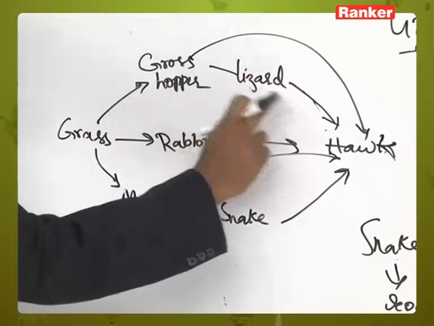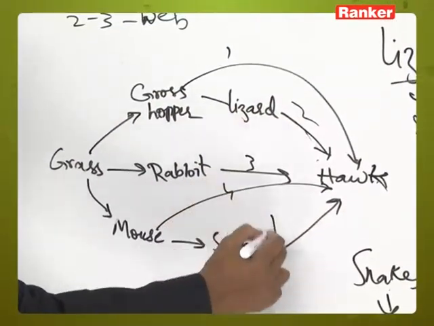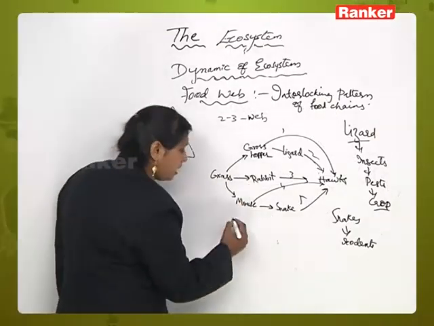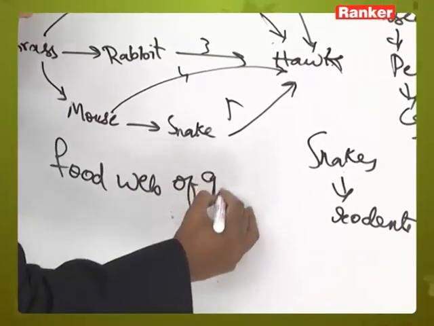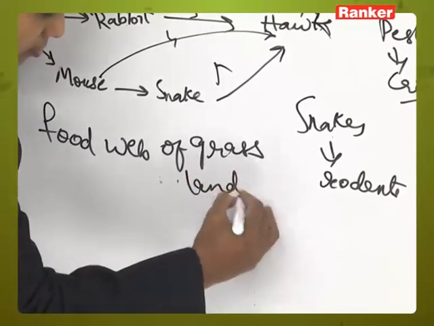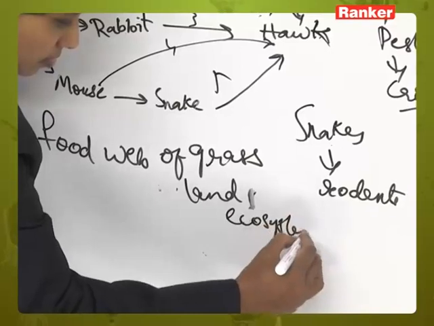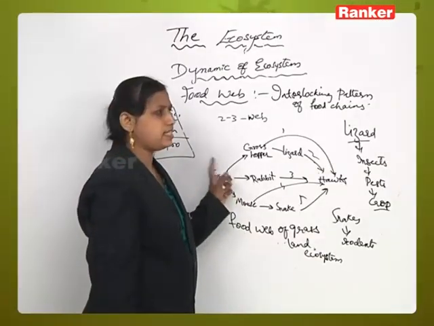Grass, grasshopper, lizard, hawk. So there are ultimately five food chains interlinked with each other, and this ultimately can be called the food web of the grassland ecosystem. This is an example of a food web of a grassland ecosystem.